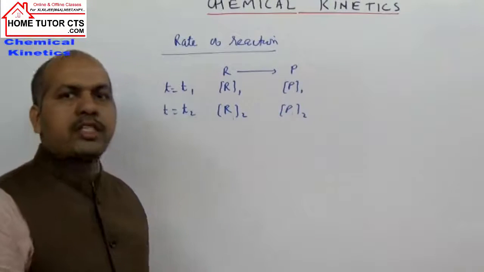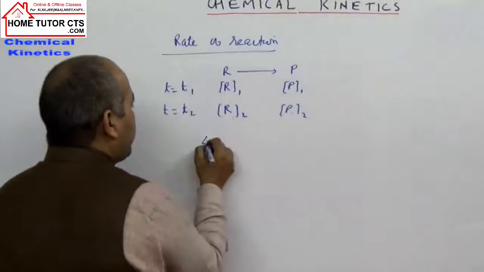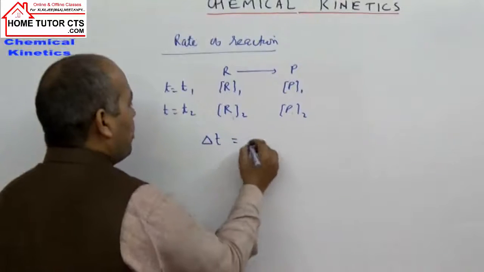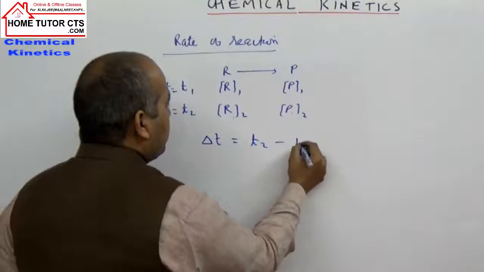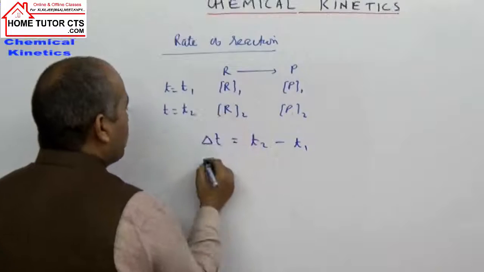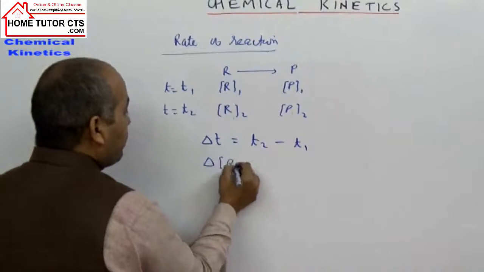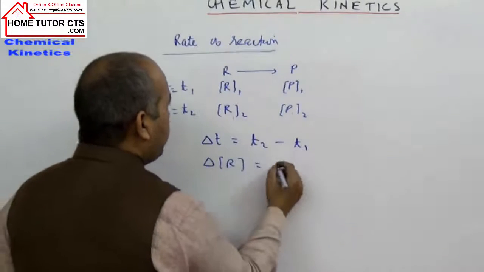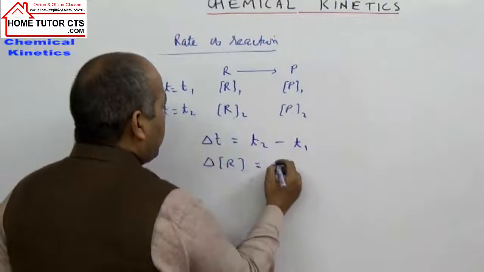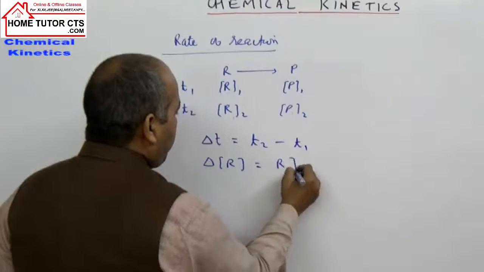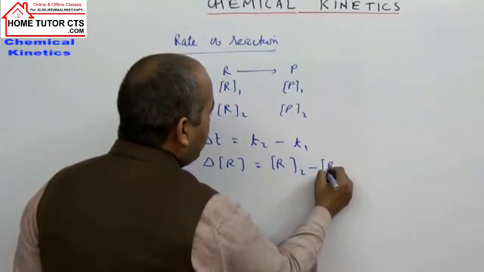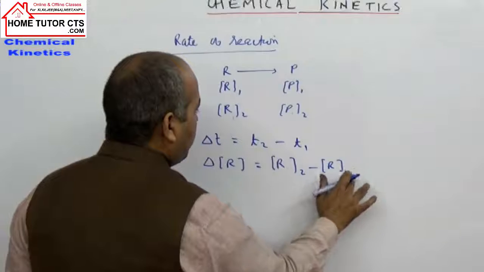So in this case, what is the time interval? Delta T will be T2 minus T1. What is the change in concentration of reactant? Delta R is the concentration of reactant at time T2 minus the concentration of reactant at time T1.